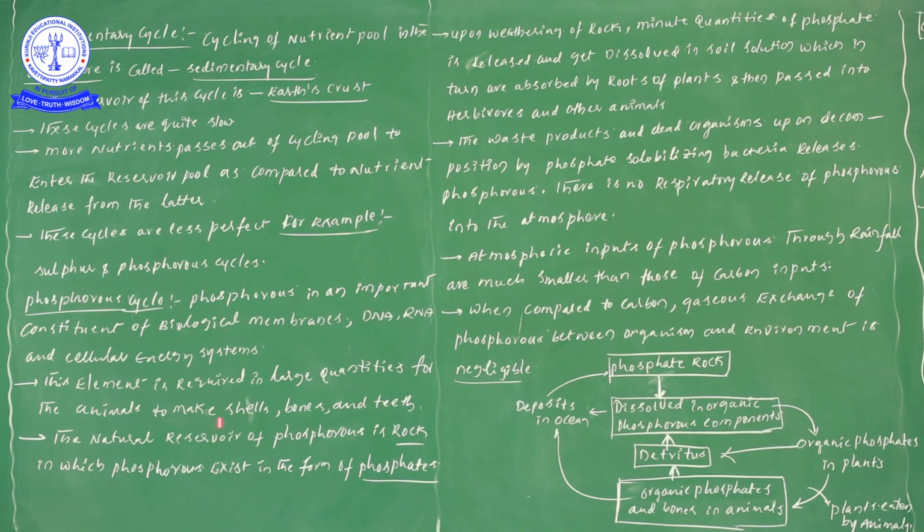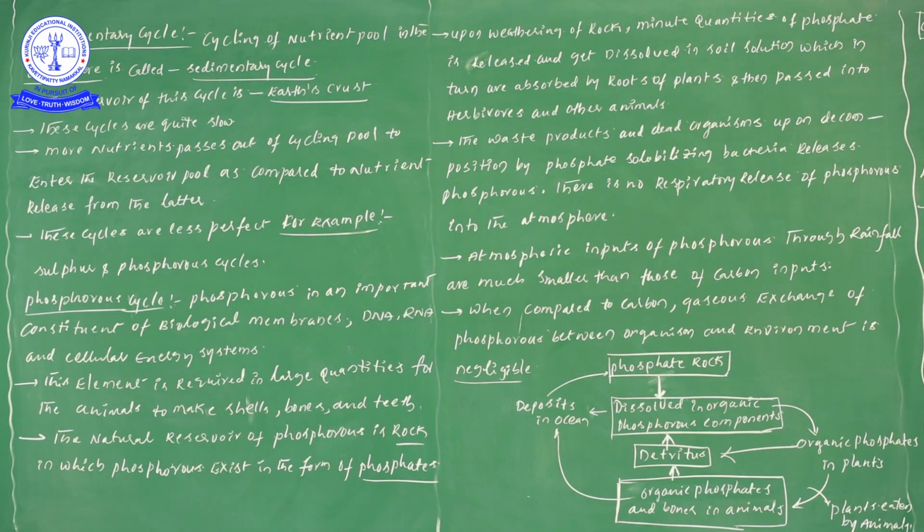So based on this, what is the point we are observing? The phosphorus cycle helps in the formation of biological membranes, DNA, RNA and cellular energy systems. Not only that, animals require large quantities of phosphorus. Why? Because for the formation of cells, bones and teeth, definitely phosphorus is needed.